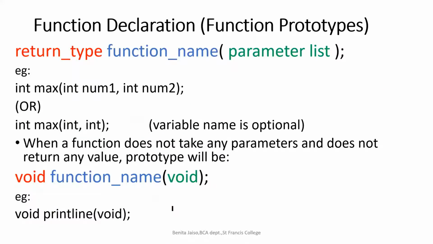So I'm splitting and showing it in different colors: return type, function name, parameter list or argument list, and then one semicolon. So here I have given an example. So tell me, who will be answering?